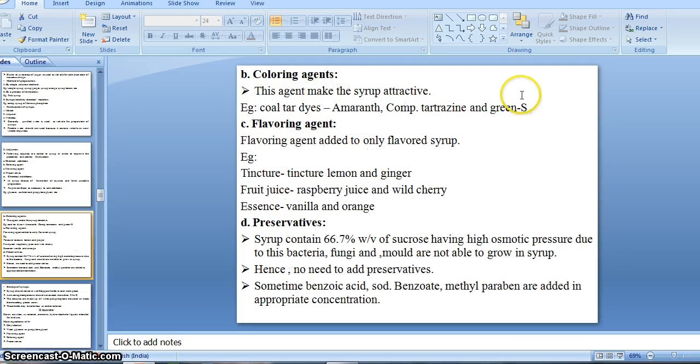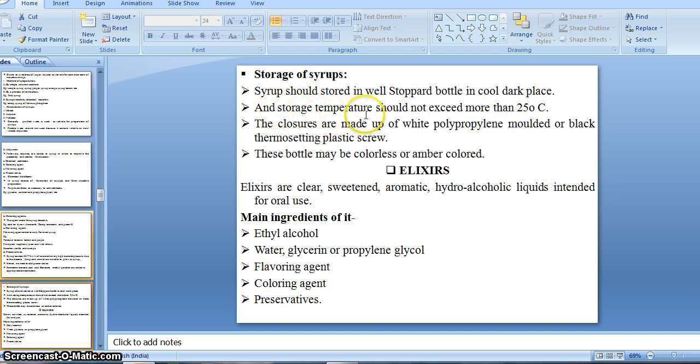As in our agent which is used in the elixir also. There is Amaranth compound, Tartrazine, Green S that act as coloring agents, right? Then flavoring agent, used to give a flavor to the elixirs, means flavored kinds of elixirs generally contain the